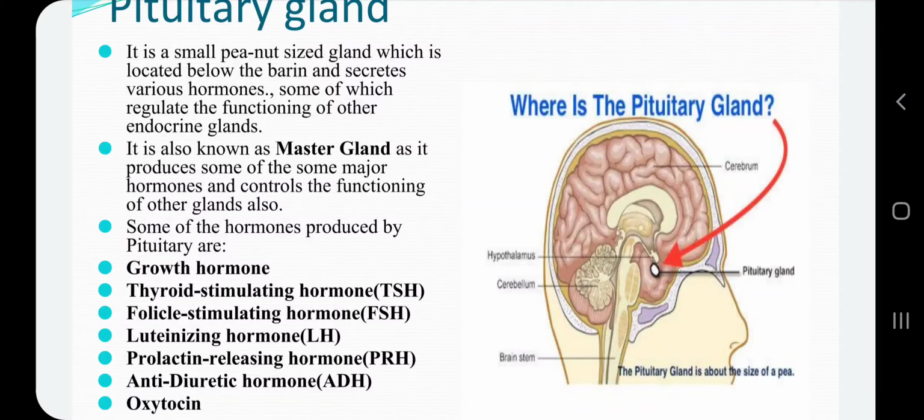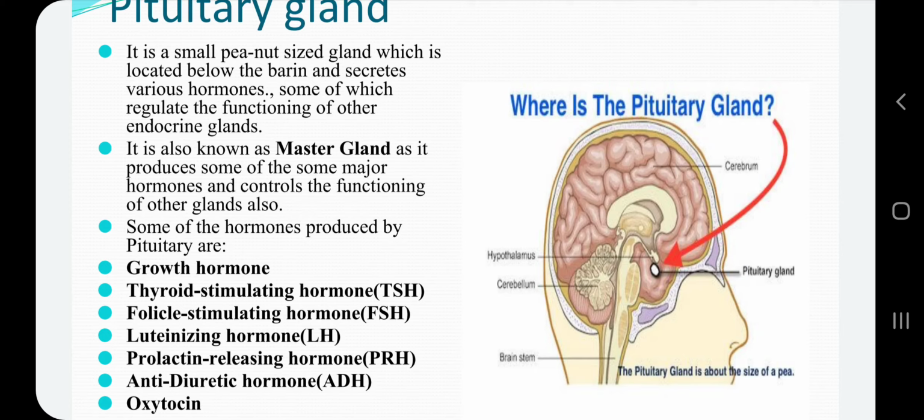Some of the hormones produced by pituitary are growth hormone. Growth hormone is also called somatotropin or human growth hormone, and it stimulates growth of all body tissues. Next is thyroid stimulating hormone, that is TSH. It stimulates the thyroid gland to secrete thyroxine. Then there is follicle stimulating hormone, FSH, which is essential for pubertal development and for the functioning of women's ovaries and men's testes. Then there is luteinizing hormone, LH, which stimulates ovulation in females and production of testosterone in